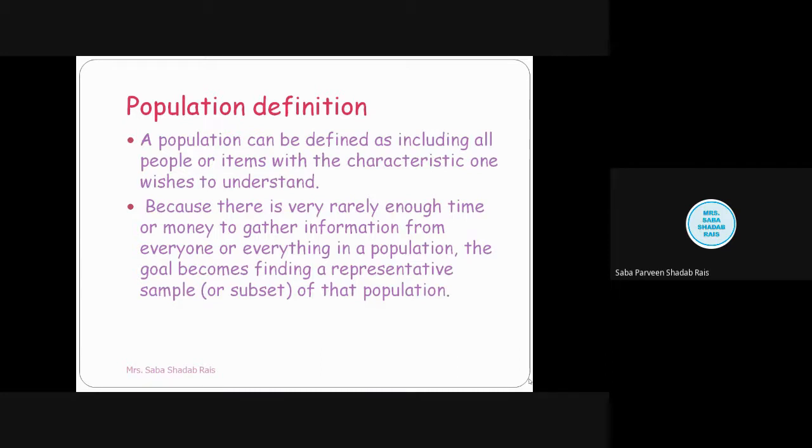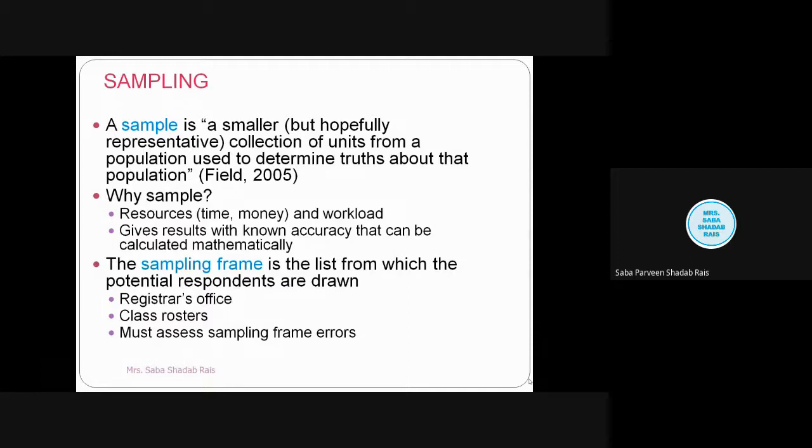So at that time, what we do is take a sample. So what is a sample? A sample is a smaller but hopefully representative collection from the population. It is used to determine the truth about that particular population.